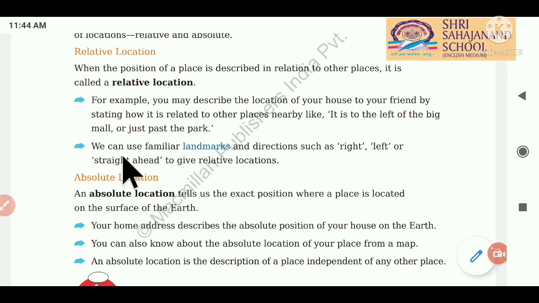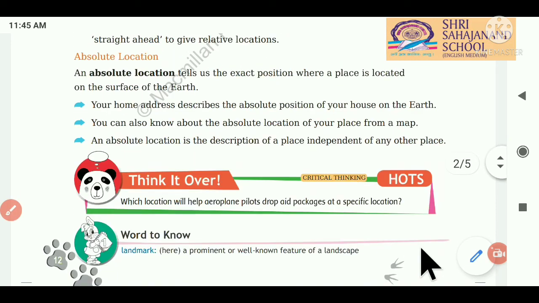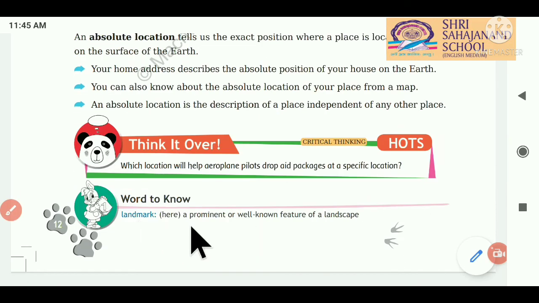Student, one more important thing here about the relative location is that we can use familiar landmarks and directions. Landmarks means whichever the famous place of that area, that is the landmark. Student, here the meaning is given to us. Landmark: a prominent or well known feature of a landscape.